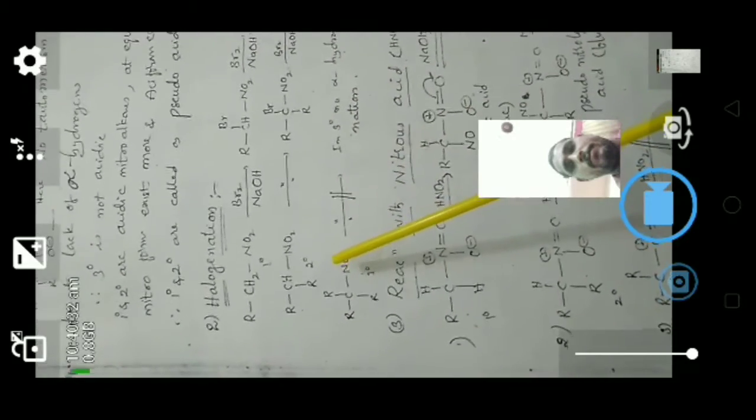The same reaction, when we react the secondary nitroalkane with bromine in the presence of sodium hydroxide, we get bromonitroalkane. Further bromination does not happen here because there is no alpha hydrogen. That's why we get only one product. Now the tertiary nitroalkane doesn't react with bromine because there is no alpha hydrogen at the alpha position of the nitro group. So there is no halogenation reaction here.